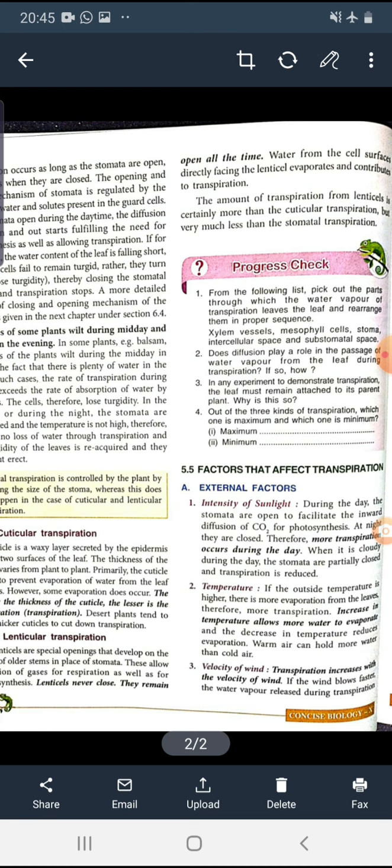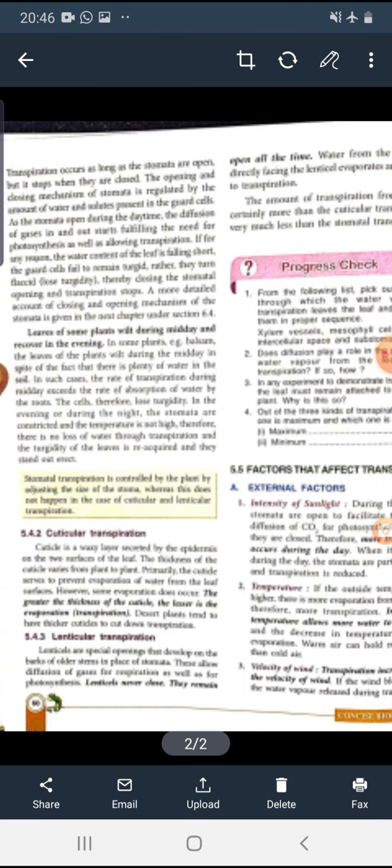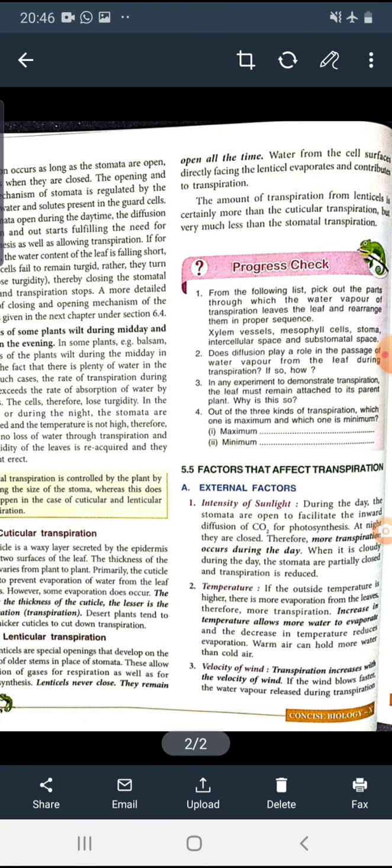So water from the cell surface that is coming in the form of evaporation passes out through the lenticels directly, and the amount of transpiration from lenticels is certainly more than the cuticular transpiration, but it is very less than the stomatal transpiration, because the main transpiration process occurs through the stomata.